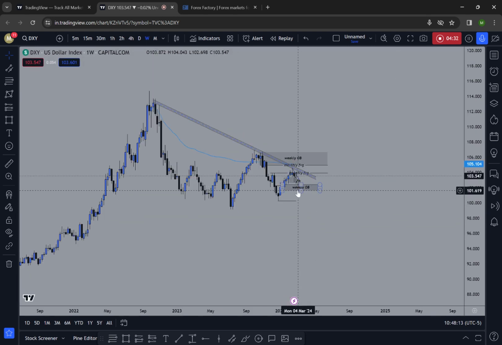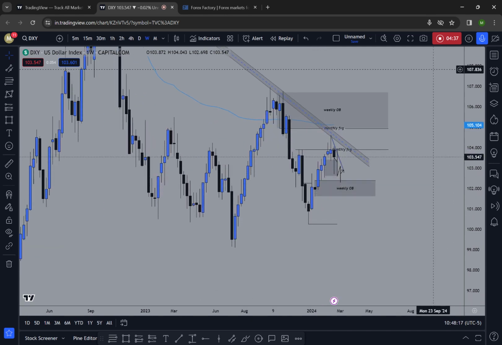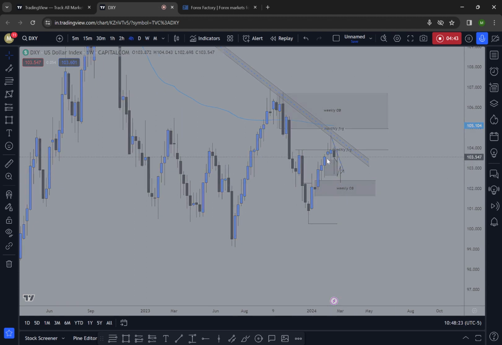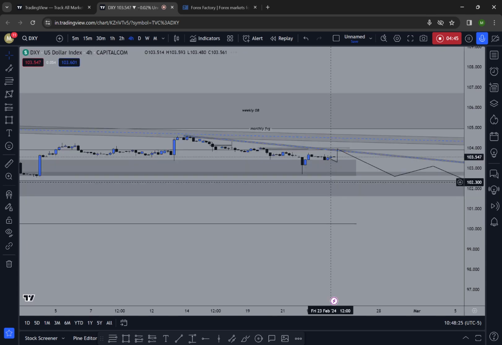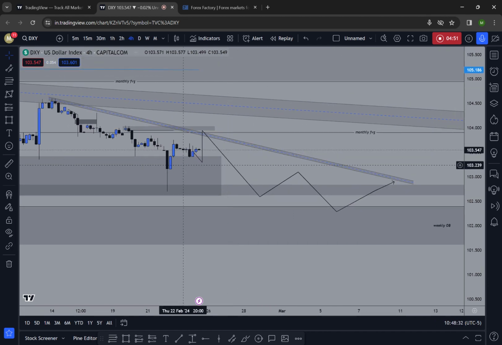So next we can expect the price to reach this weekly order block area. From there we can expect another bullish move. So for this week we are expecting the price to reach this 4-hour order block zone after pushing bearish. After some initial bearish push, the price will be regaining the bullish sentiment. Then price will be tapping in this 4 hour fair value gap. From there, we are expecting the price to reach this weekly order block for this week.